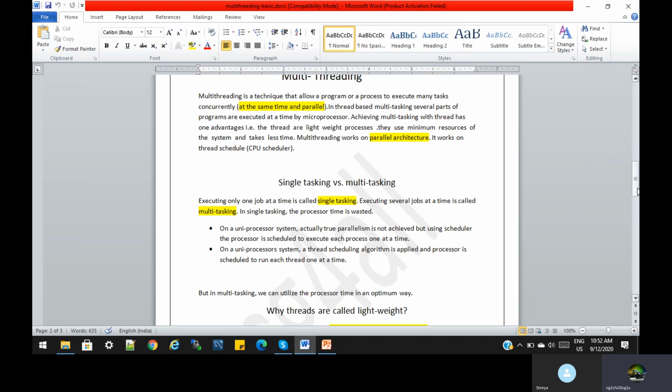In single tasking, processor time is wasted. That's why single tasking is very rare nowadays, because we have many advanced processors, and multi-threading is also in very good shape. On a uniprocessor system, true parallelism is not achieved. But using a scheduler, the processor is scheduled to execute each process one at a time. In a uniprocessor system, a thread scheduling algorithm is best applied. The processor is scheduled to run each one at a time, basically thread-wise and processor-wise. But in multitasking, we can utilize the processor time in an optimized way, the best way.